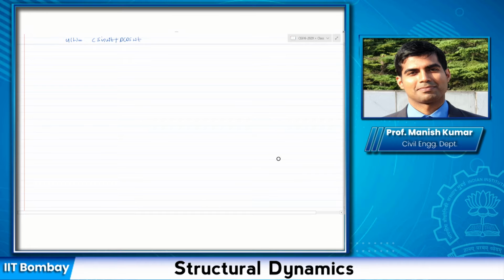What we discussed last class, basically, is that for a damped SDOF system, what is the response? The equation of motion was written as m u double dot plus c u dot plus k u, and that should be equal to P(t), and for a harmonic excitation we represented this as P naught sine of omega t. And we tried to obtain the solution to this one.